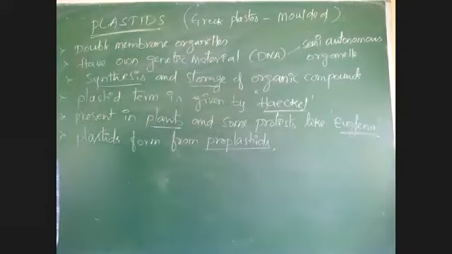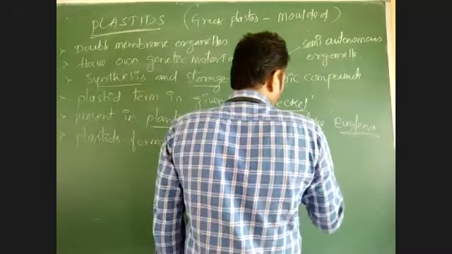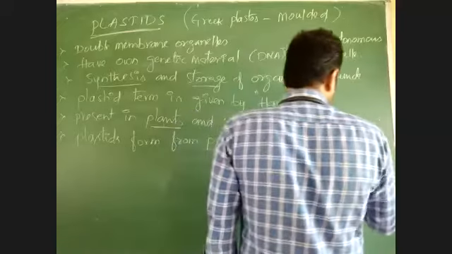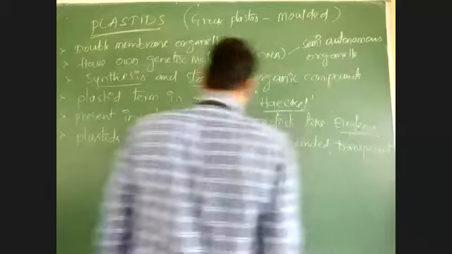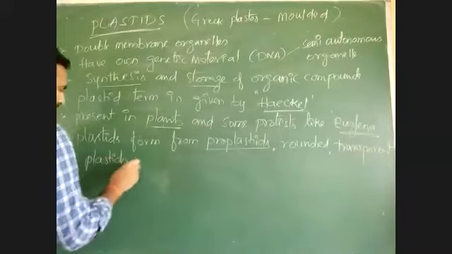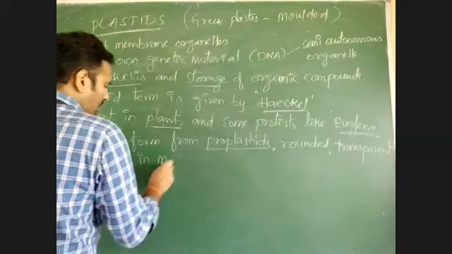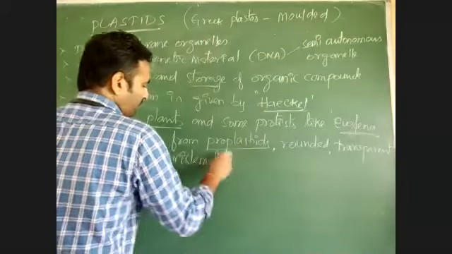Proplastids are transparent, rounded plastids which are present in meristematic cells.